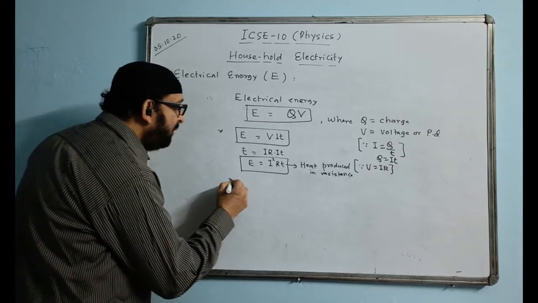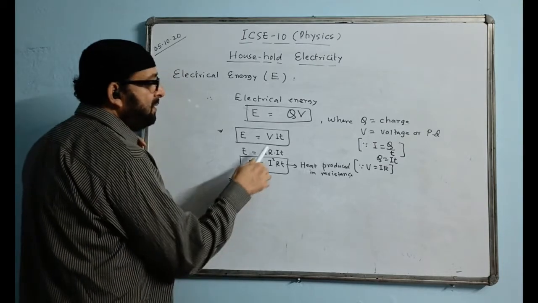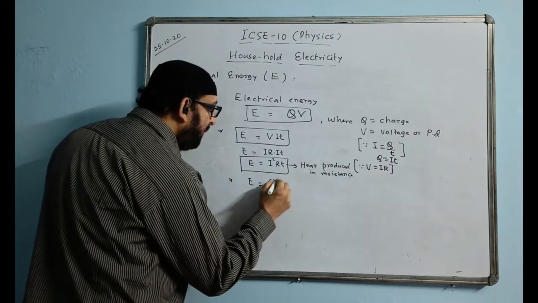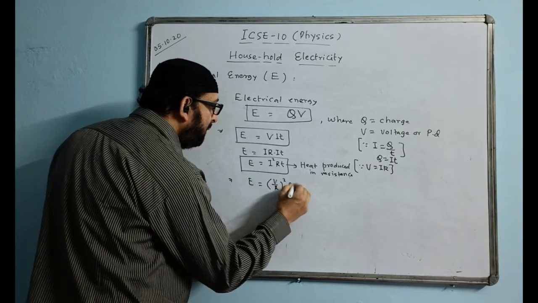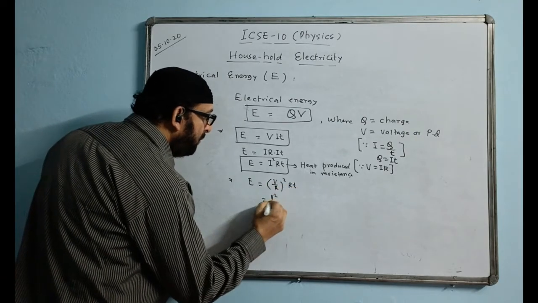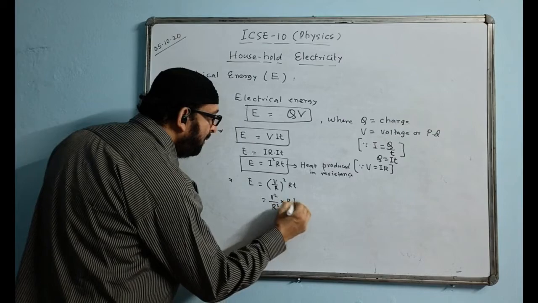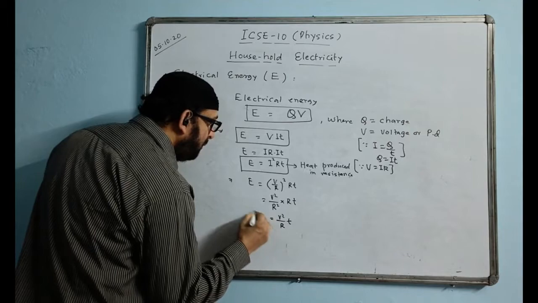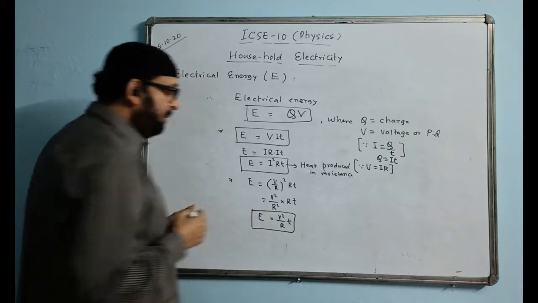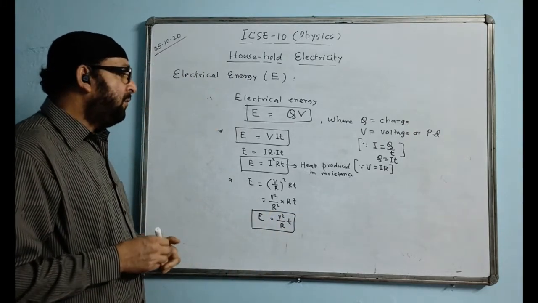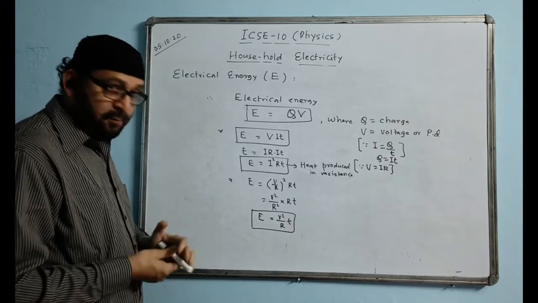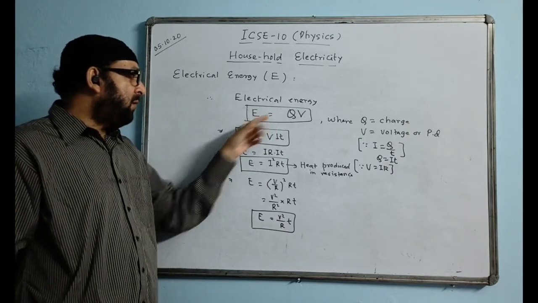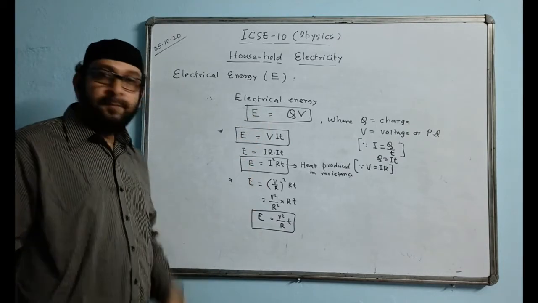Similarly, if you continue a little further, we write E equal to, instead of I write V by R. Here, I equals V by R. I write (V by R) squared RT. This becomes V squared into RT by R squared, R cancels, and this becomes V squared by R, times T. This is also a formula of electrical energy. Now all the formulas I am putting into boxes here. There are 4 boxes: 1, 2, 3, 4.